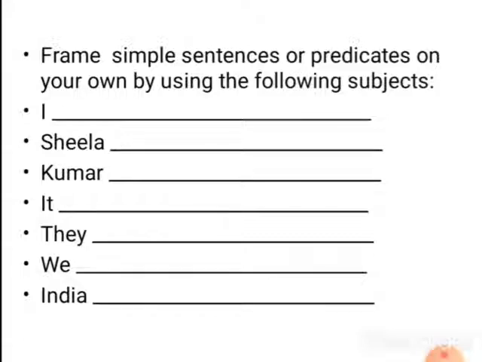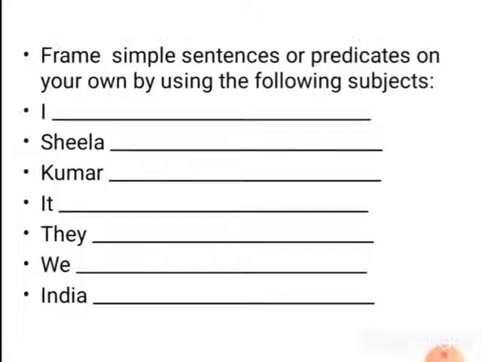Sheila is an adorable girl. And see the third one, Kumar dash. Kumar is an intelligent boy, like that. Try to place 3 or 4 words, that is enough, and keep on practicing framing a lot of sentences. Then only you can develop your vocabulary. So first start with simple sentences. Then move on to compound and complex sentences.